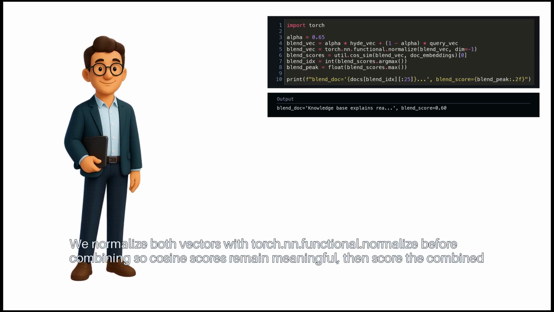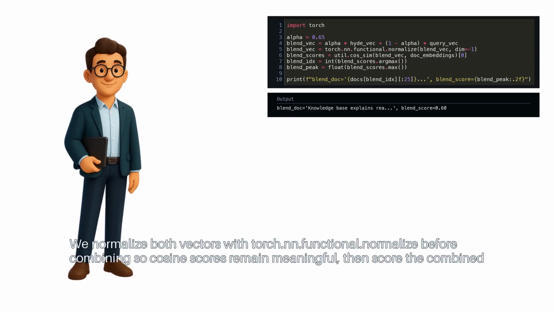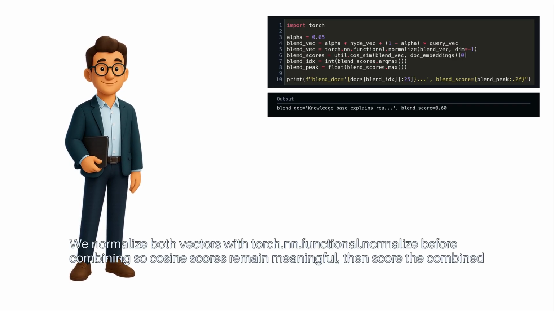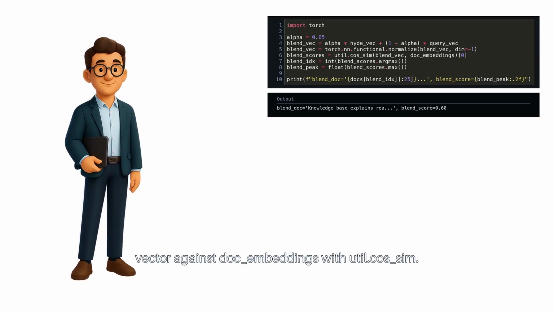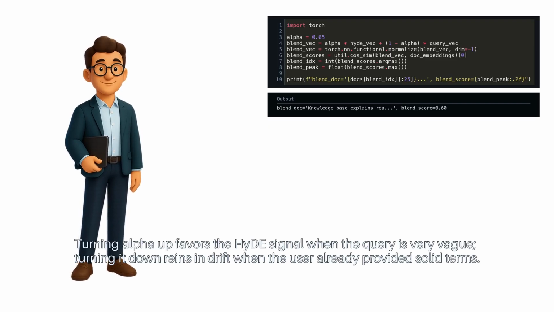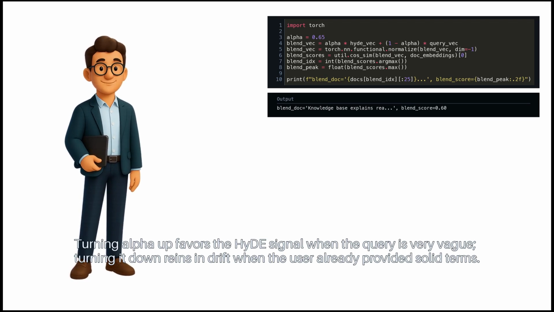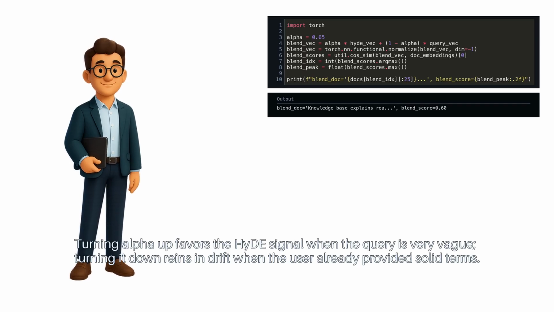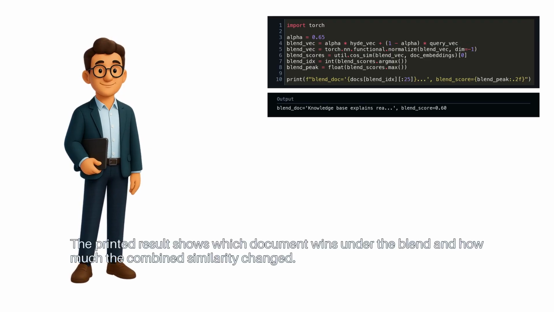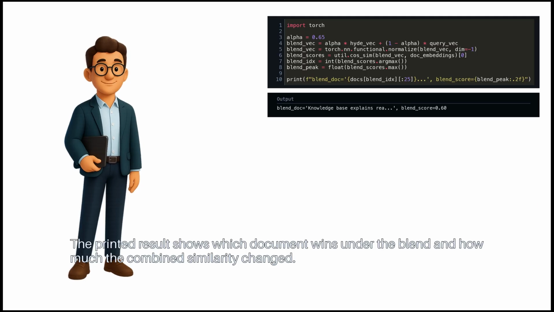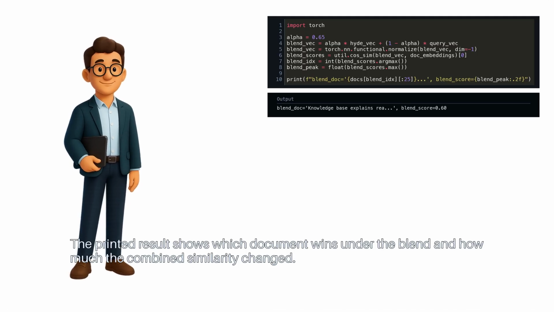We normalize both vectors with torch.nn.functional.normalize before combining, so cosine scores remain meaningful. Then score the combined vector against doc embeddings with util.cos_sim. Turning alpha up favors the HyDE signal when the query is very vague. Turning it down reins in drift when the user already provided solid terms. The printed result shows which document wins under the blend and how much the combined similarity changed.